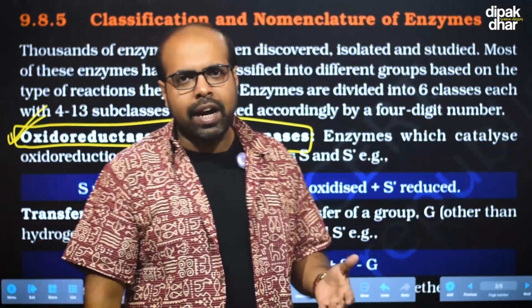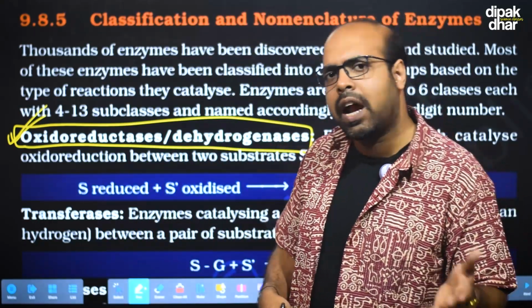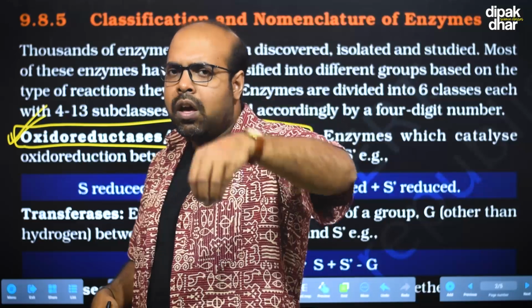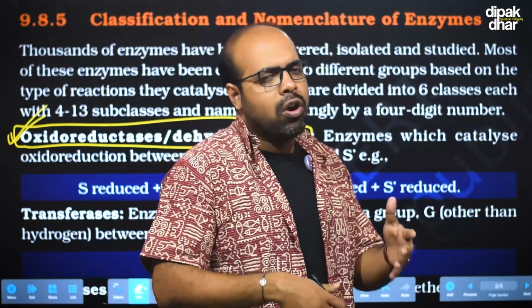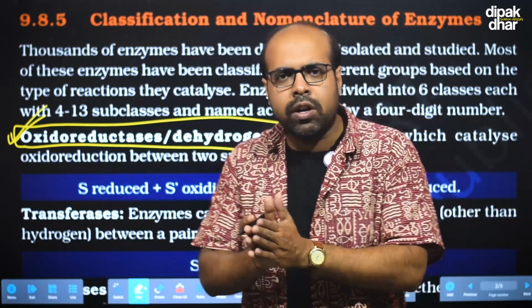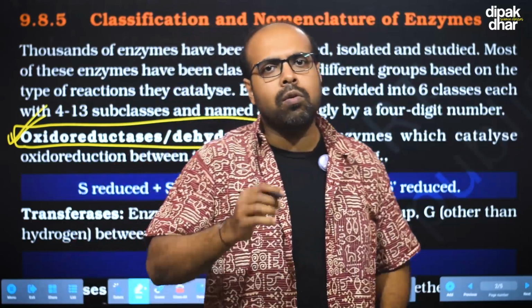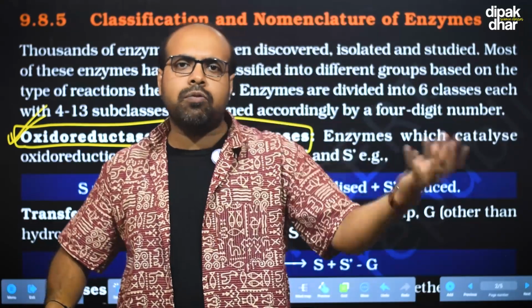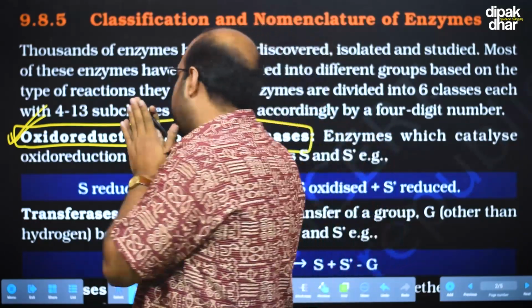Or in terms of hydrogen, removal of hydrogen means oxidation, and addition of hydrogen means reduction. Hydrogen, electrons, or oxygen can be added or removed from the substrate. So one substrate molecule will be reduced and another substrate molecule will be oxidized by this group of enzymes.